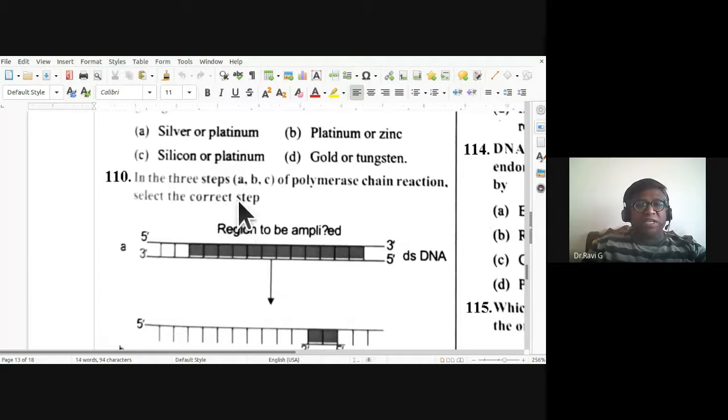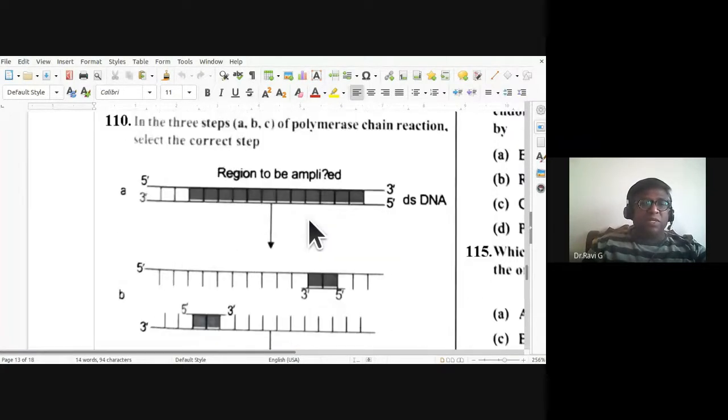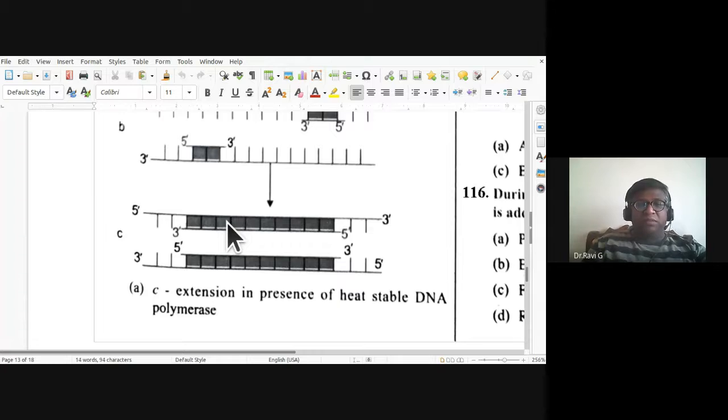In the three steps A, B, C of polymerase chain reaction, select the correct step. So you should identify the correct step among these. 110th question. The correct step is C, extension in presence of heat stable DNA polymerase.